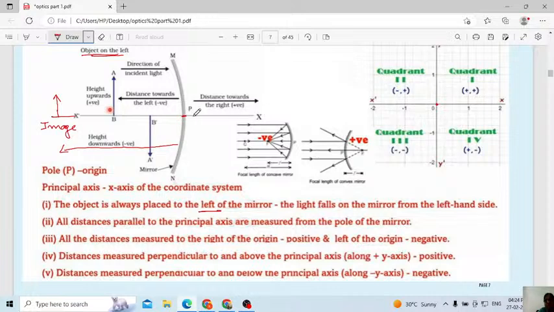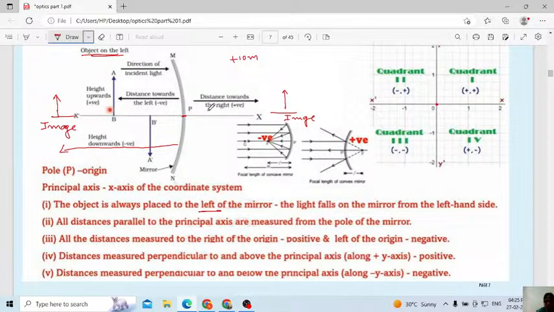If you measure the object distance, it will not come on the right because you are placing the object at the left side. But if you want to calculate the position of an image, or the distance of the image from the spherical mirror, assume you get 10 meter. If you get an image at the right side of the mirror, then this value we will consider as positive: plus 10 meter.